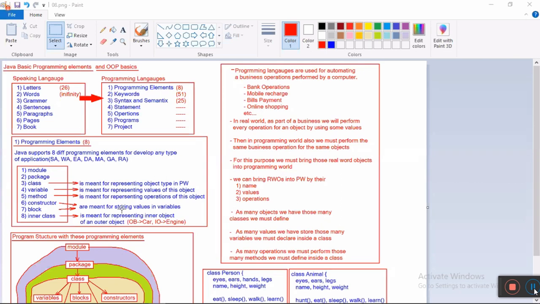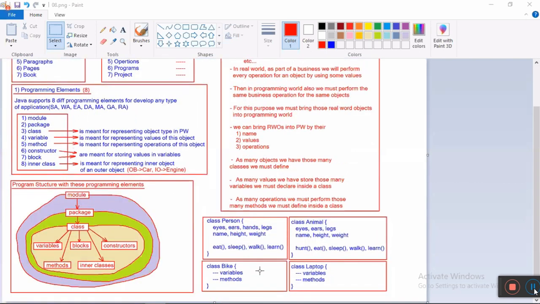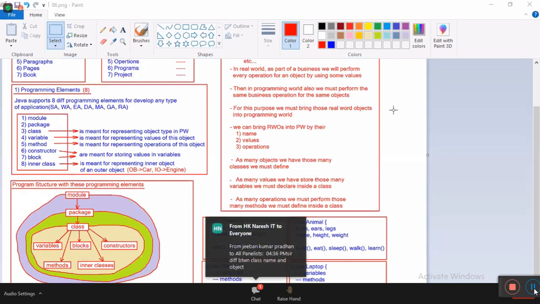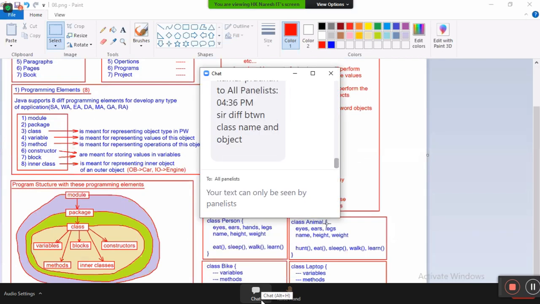If you are still feeling that, class name represents a type. Object is a real-world thing. Hari Krishna is an object; Person is a class name. Animal is a class name; one animal is an object.